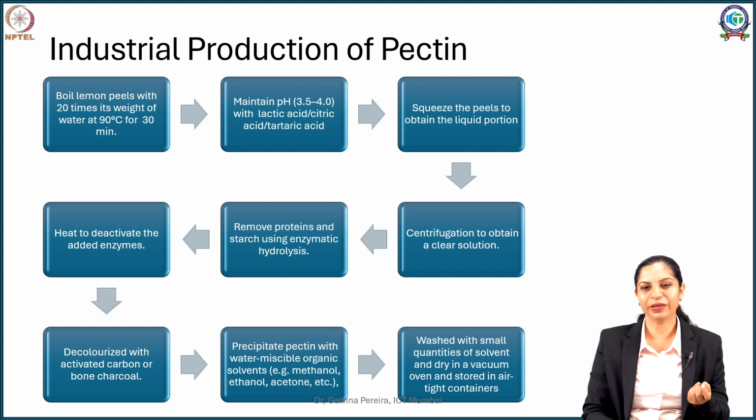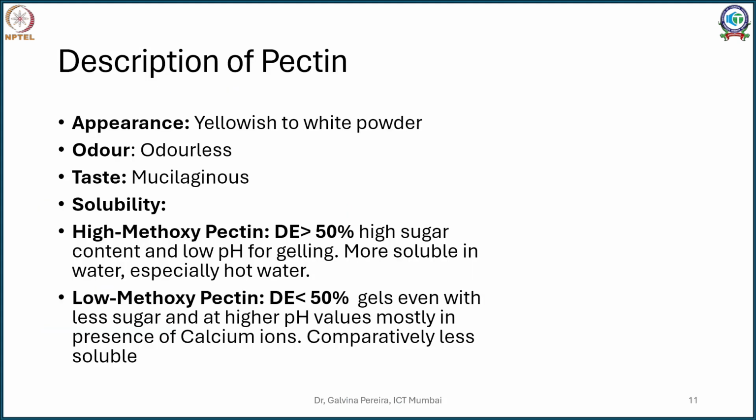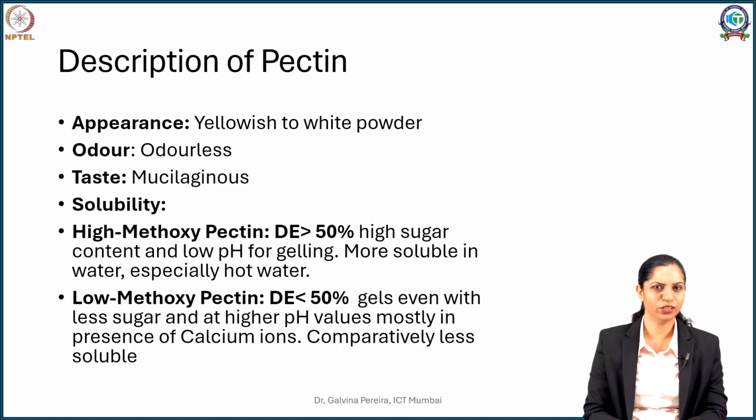Now this is slimy and mucilaginous. So to remove the water which is adhering to it, it is washed with more water-soluble solvents and then dried in vacuum to get rid of the moisture. Once that is done, it is pulverized and stored in airtight containers. So pectin is a yellowish to white powder, it's odorless, mucilaginous.